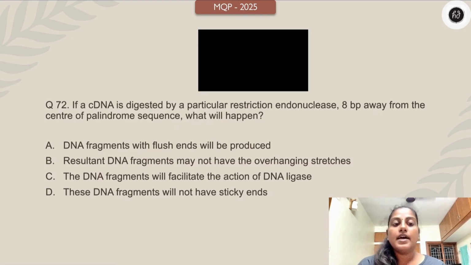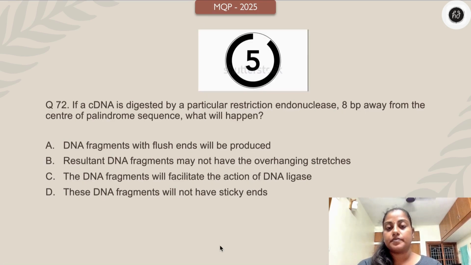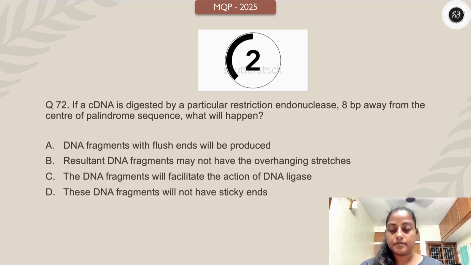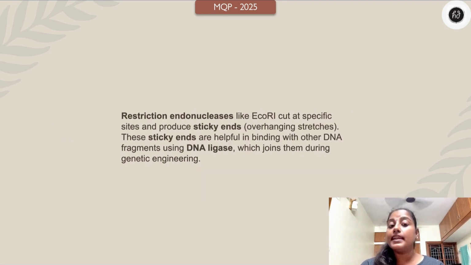If a cDNA is digested by a particular restriction endonuclease 8 base pairs away from the center of the palindrome sequence, what will happen? DNA fragments with flush ends will be produced. Resultant DNA fragments may not have the overhanging stretches. The DNA fragments will facilitate the action of DNA ligase. The DNA fragments will not have sticky ends. Your time starts now. Here goes the answer: the DNA fragments will facilitate the action of DNA ligase.